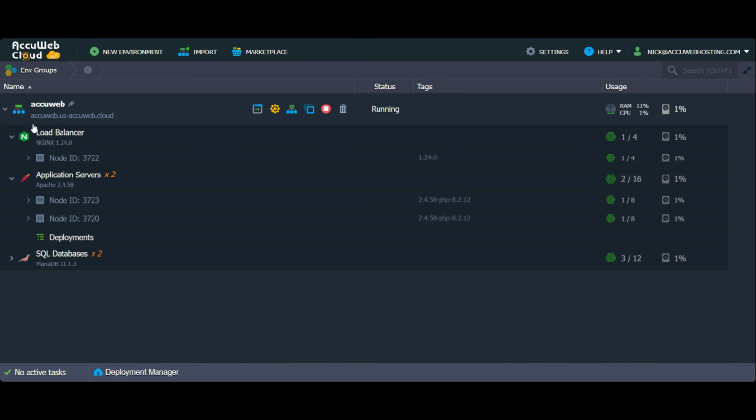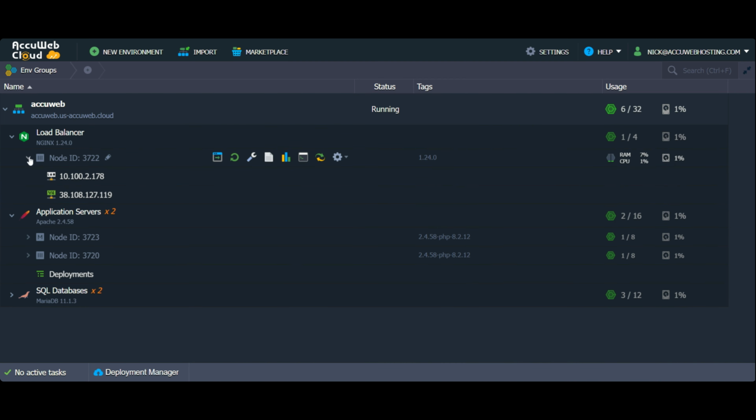If you have installed both Load Balancer and Application Server in your environment, then you need to select Load Balancer and click on the arrow to see the IP address. Copy the IP address. You need to enter this IP address in the domain DNS zone to bind the domain to the environment.